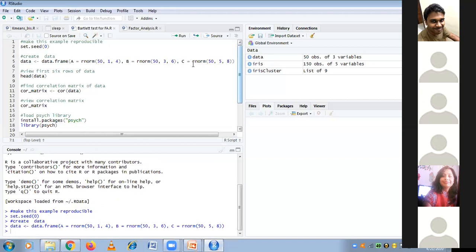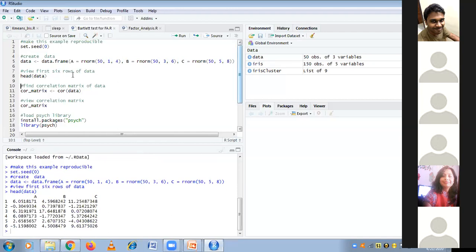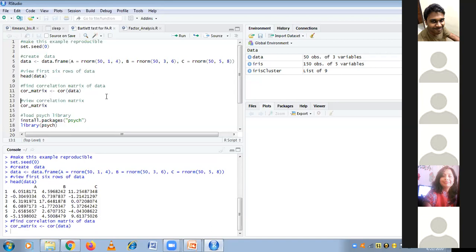So I have three variables here. Let me view the data I've created. I can see my data here. So I'll compute the correlation between these three variables.